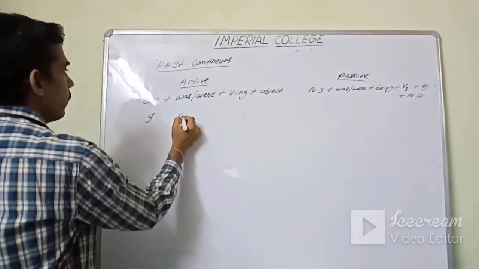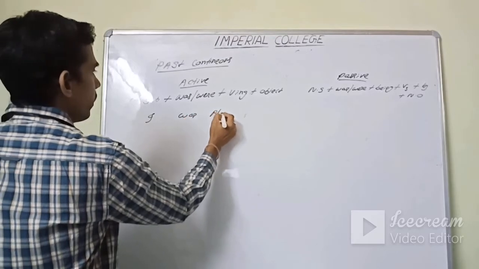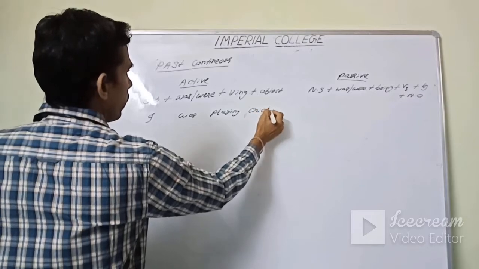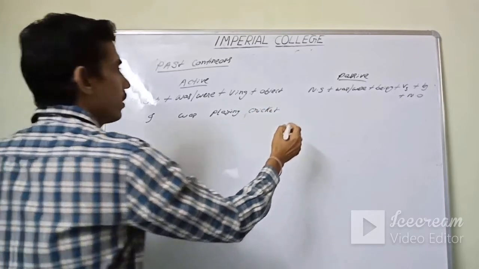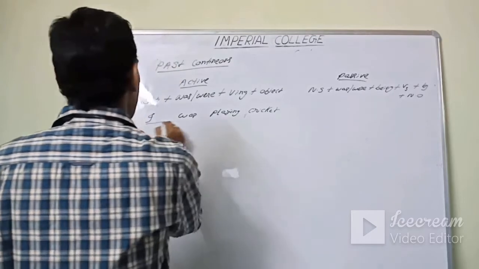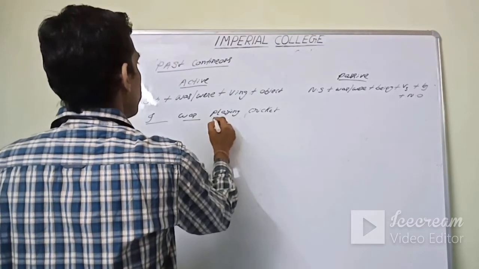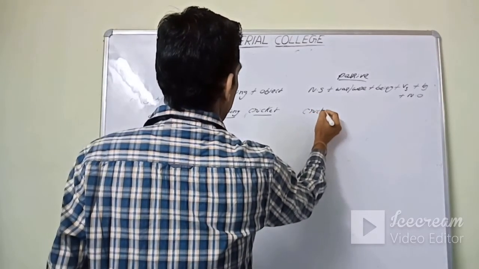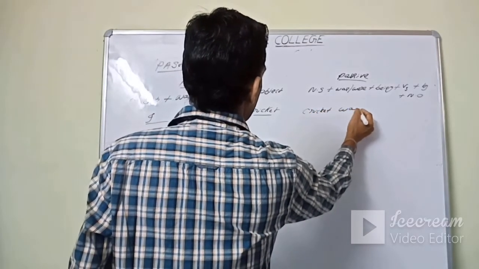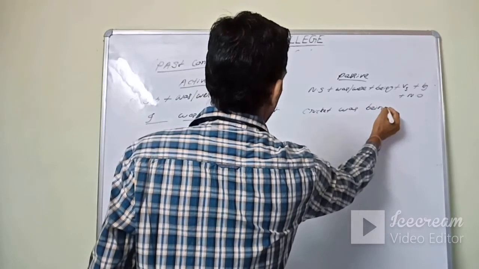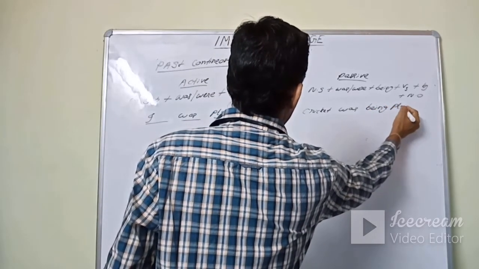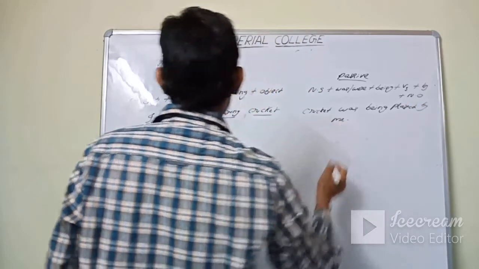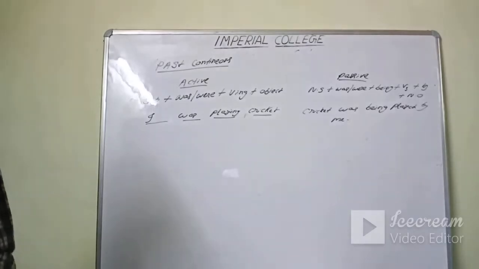Example, I was playing cricket. Answer will be seen. I was is the verb, playing is the VING, object is cricket. Cricket was being played by me. Okay, got it.